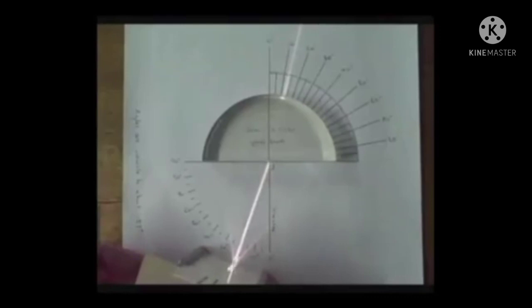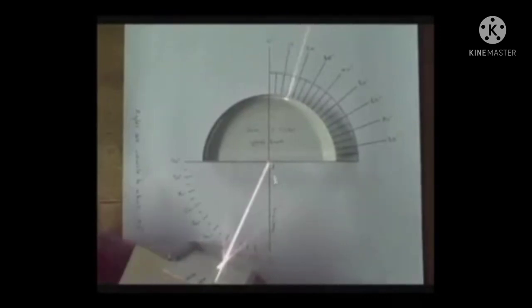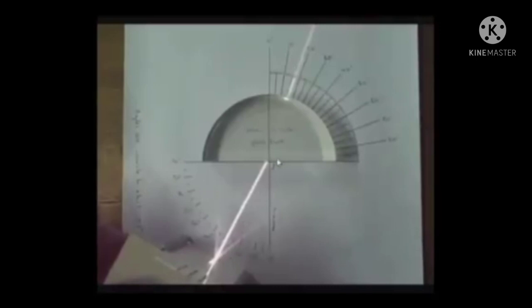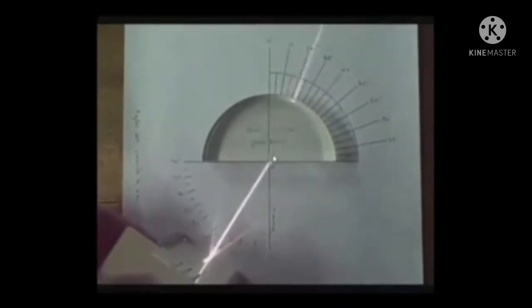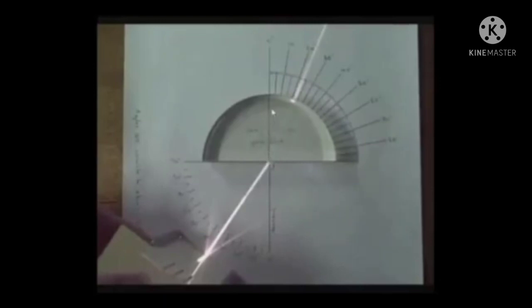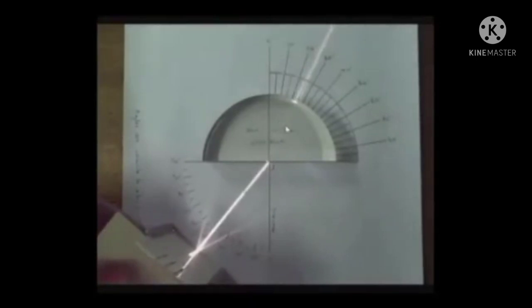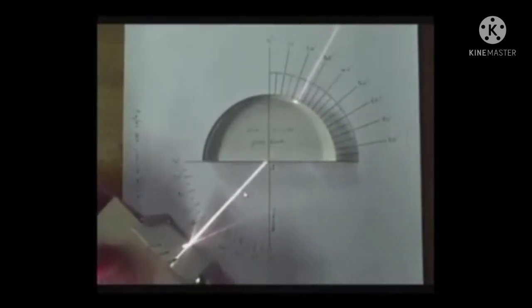Let us see once again. This is the normal. This is the incident ray. The angle between the normal and incident ray is called angle of incidence. Now here we see this is the refracted ray. Can you observe it through the glass slab? This is the refracted ray. The angle between the normal and the refracted ray is called angle of refraction.